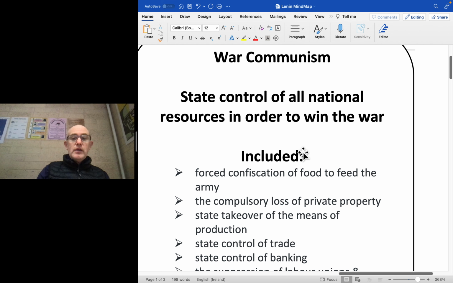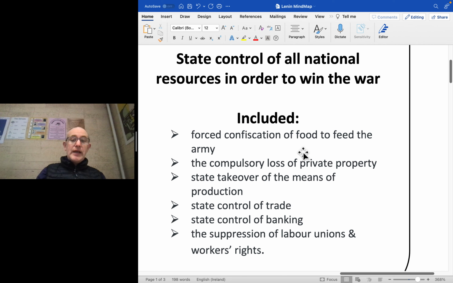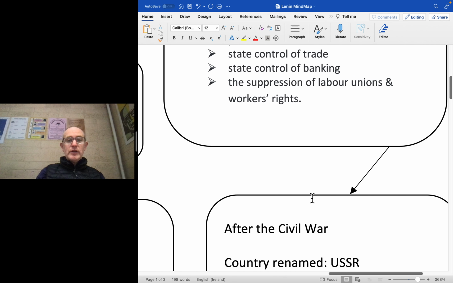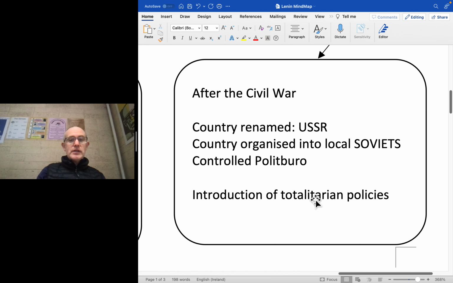What did it include? State confiscation of food to feed the army, compulsory loss of private property to state ownership, the same thing with any means of production, including industry, state control of trade, state control of banking, and where there were trade unions, they were suppressed if that meant that it interfered with Lenin's ability to win the war. So he was absolutely ruthless, and after the Civil War, Russia was transformed.